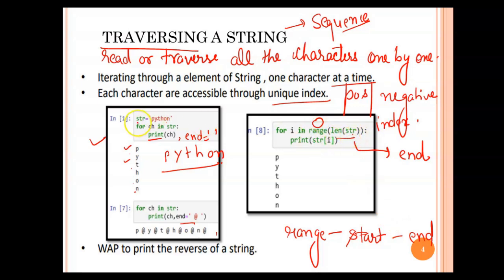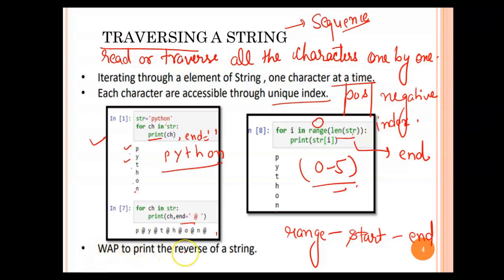If I am talking about the same string, str is Python, then it will work for Python, because the length is 6. So it will work for 0 to 5. I hope you are clear with this, because this is something very, very important.